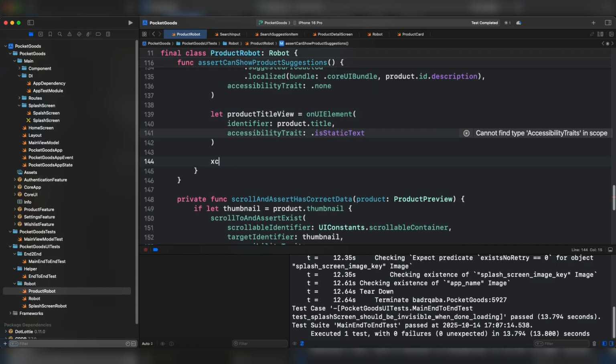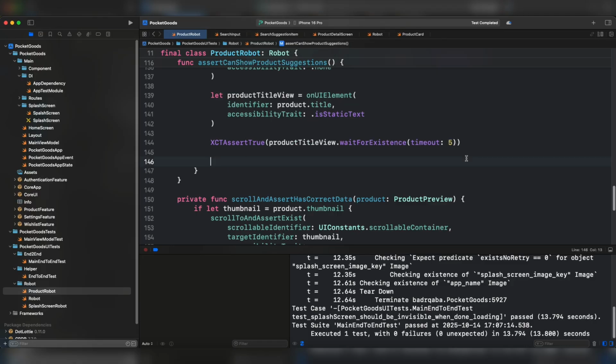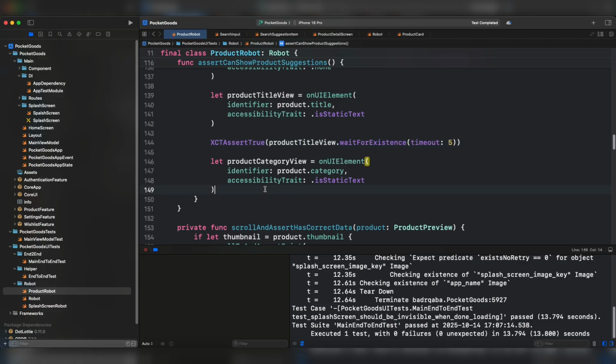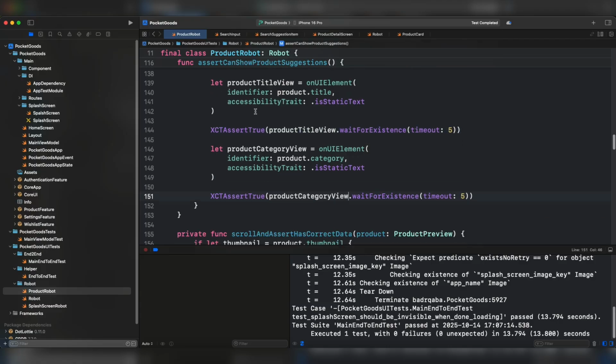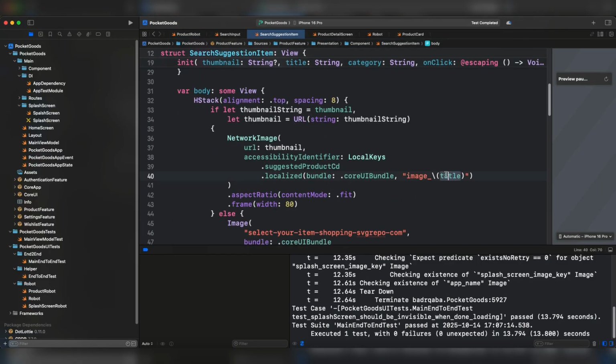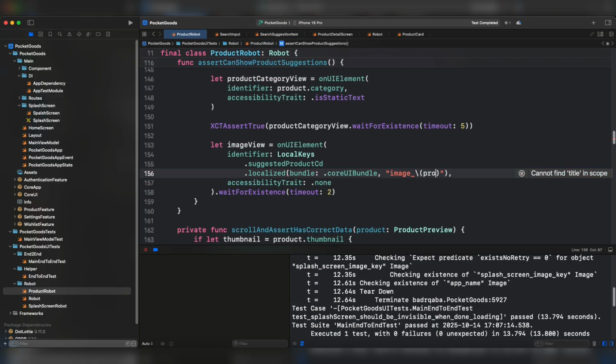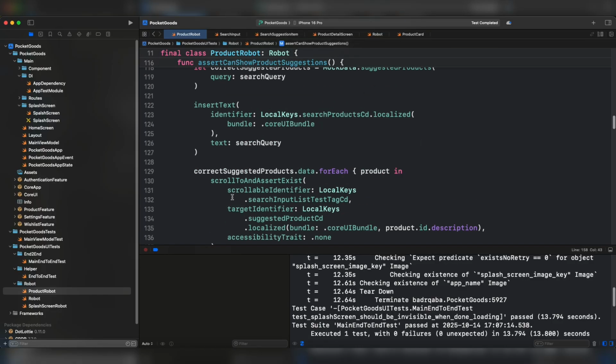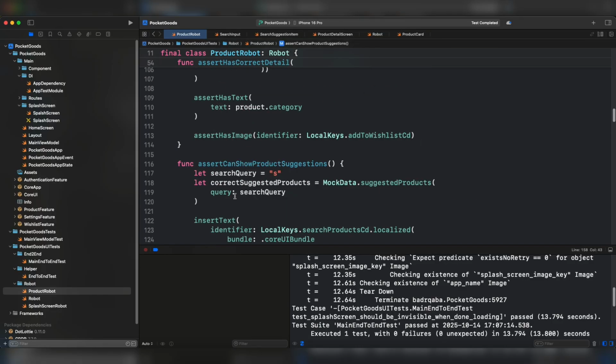All right. We need to assert that this particular product title view exists under our tree. In the same manner, we have to get the product category, for example, to check if we have the correct category. In the same manner, we have to make sure that this element exists, and we need to make sure that we have the correct image. Under the search suggestion, we have the image identified as follows. Here it has to be product and title. Let's wait for 5 seconds. And I think that's pretty much it for the function assert can show product suggestions.